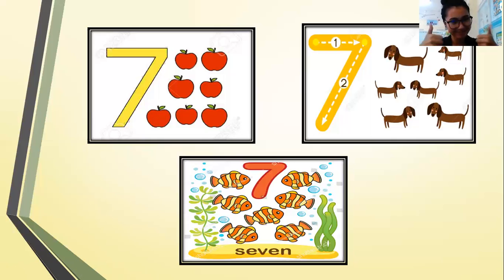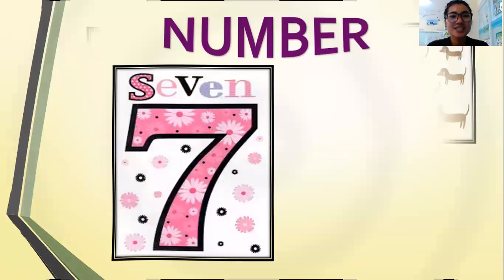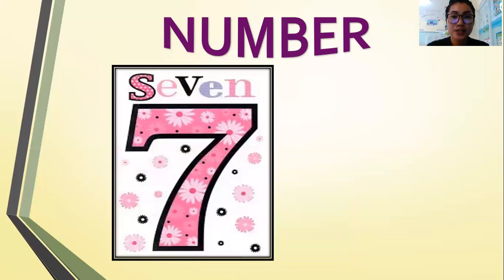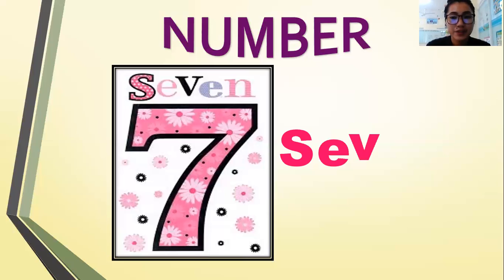Good. Now, let's try to spell number 7. Everybody, let's spell together. Number 7, I spell seven. One more time. Seven. Now, without looking, class, let's try one more time. Again, everybody, how do you spell 7? 7, I spell seven. Seven. All right. That's good.